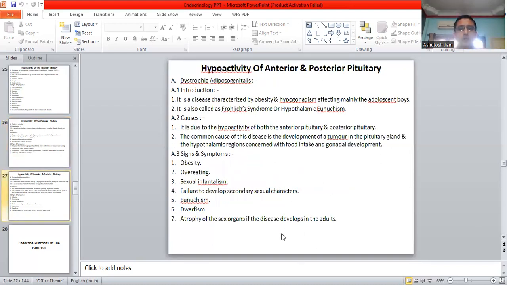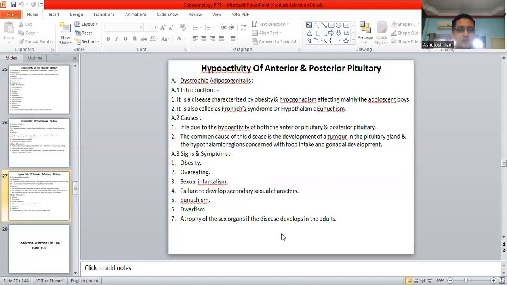Hypoactivity of the anterior and posterior pituitary, dystrophy adiposogenitalis. This is a very rare disorder. Introduction: it is a disease characterized by obesity and hypogonadism, affecting mainly the adolescent boys. It is also called as Froelich syndrome or hypothalamic eunuchism. Causes: it is due to the hypoactivity of both the anterior pituitary and posterior pituitary. The common cause of this disease is the development of a tumor in the pituitary gland and the hypothalamic regions concerned with food intake and gonadal development.